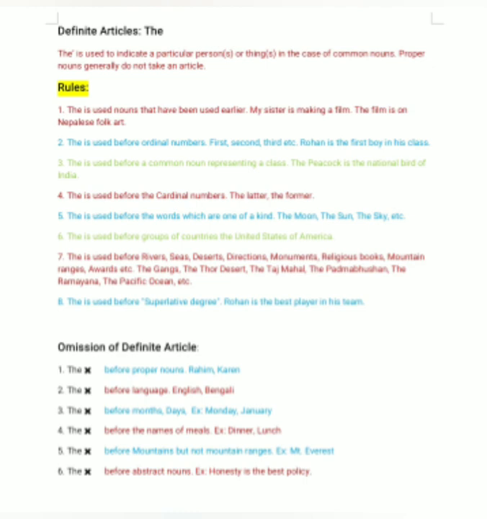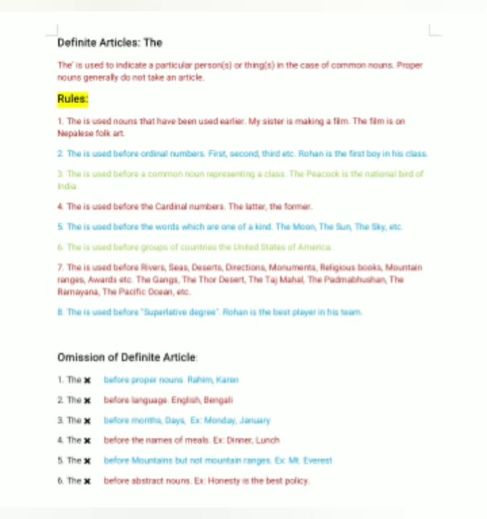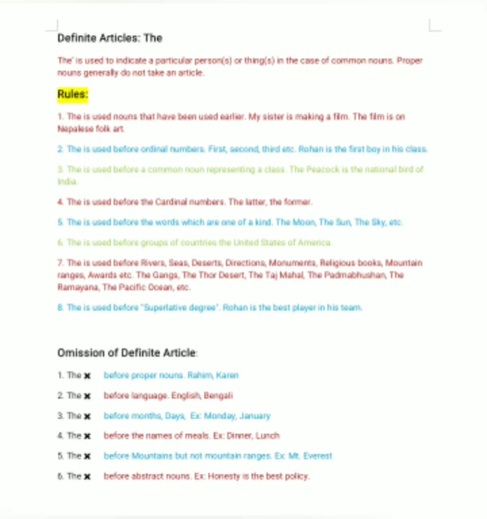Another usage, the is used before the words which are one of a kind, like the moon, the sun, the sky, the universe, etc. The is also used before groups of countries like the United States of America, the United Kingdom, and the is also used before rivers, seas, deserts, directions, monuments, religious books, mountain ranges, awards, etc. So rivers like the Ganges, the Thar Desert, the Taj Mahal, awards like the Padma Bhushan, the Ramayana, the Pacific Ocean, etc.